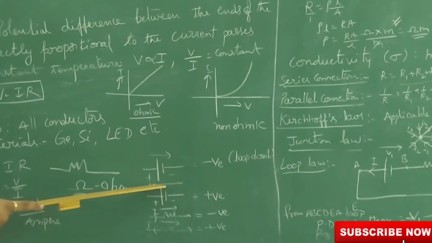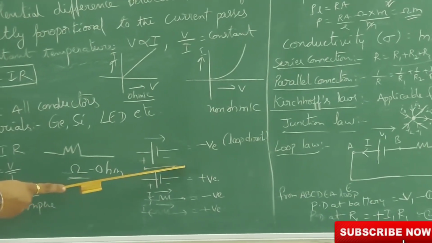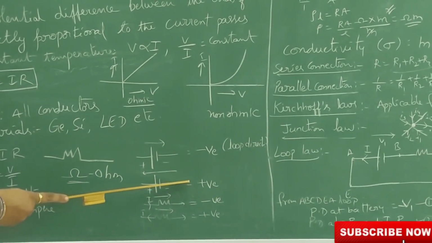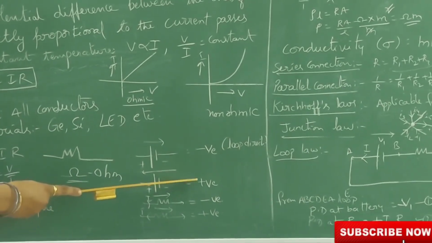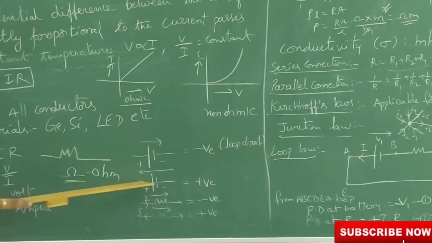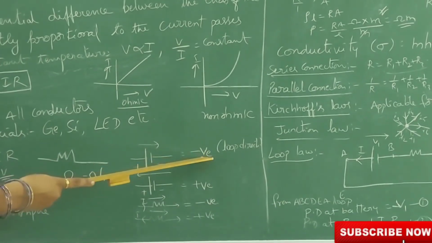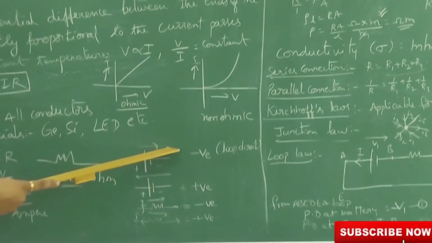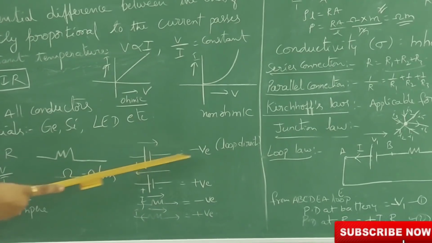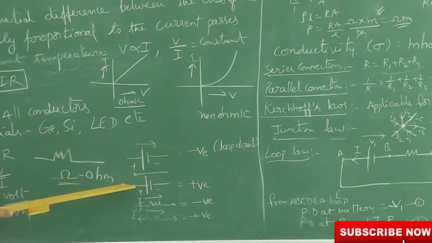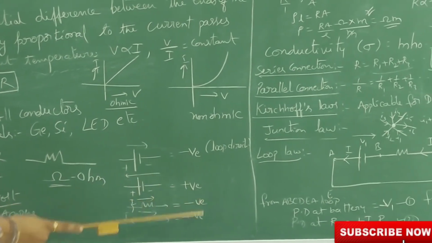Suppose the loop direction is like this, and the battery is from positive to negative. What does it mean? The current passes from negative to positive. So we will get positive. Here, from positive to negative, therefore that is negative. In the loop direction, positive to negative we take as negative. Opposite to the loop direction, from negative to positive, you can take it as positive.